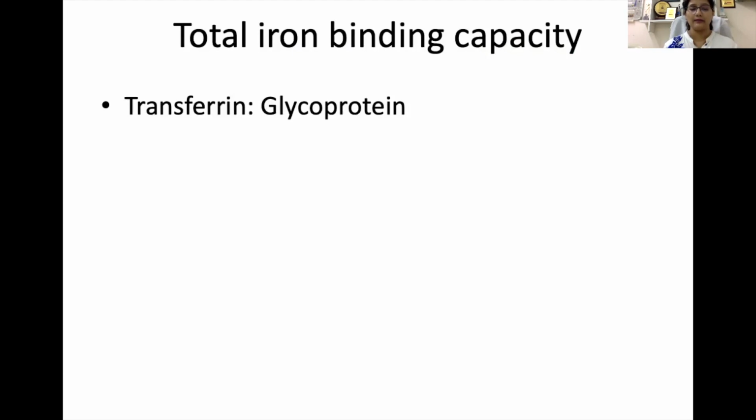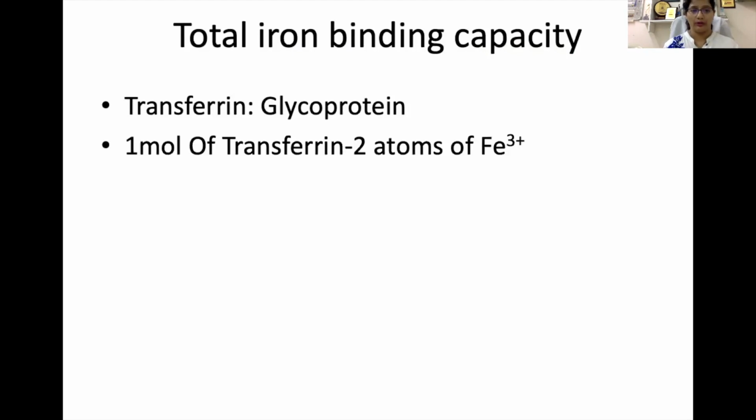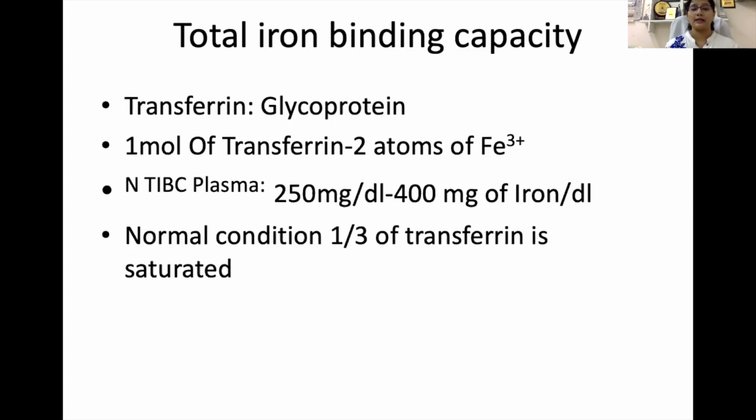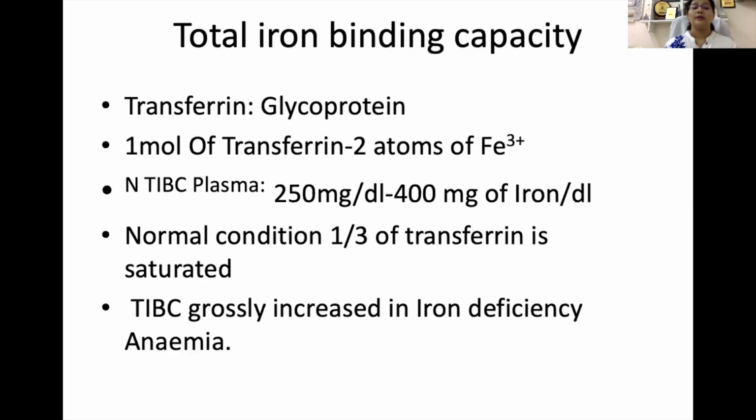We have seen that transferrin is a glycoprotein molecule. One molecule of transferrin combines with two atoms of ferric iron. The normal total iron binding capacity present in plasma is around 250 to 400 milligram of iron per dl, and in normal conditions only one-third of transferrin is saturated. But TIBC is grossly increased in case of iron deficiency anemia.